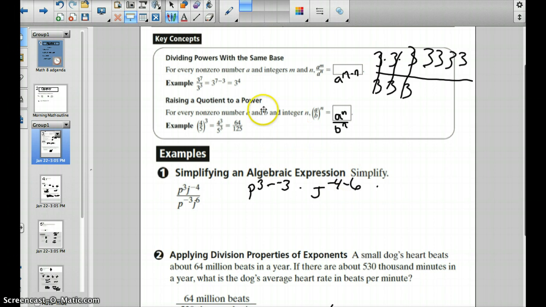So we're following our rules for dividing powers with the same base, and we're left with p to the 6th, j to the negative 10th, and then you could rewrite that as p to the 6th over j to the 10th to get rid of the negative. All right, that's one way to solve it using our division rules.